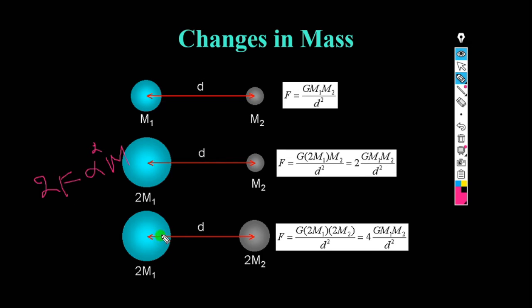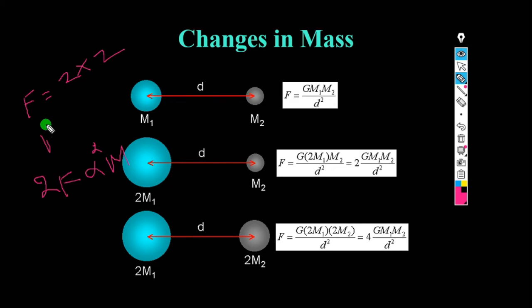Now let us increase both the masses: the first mass to 2 times and the second mass also twice the earlier case, with the distance constant at d. We substitute 2m1 in place of m1 and 2m2 in place of m2. Since F is directly proportional to m, F equals 2 times the first mass into 2 times the second mass.